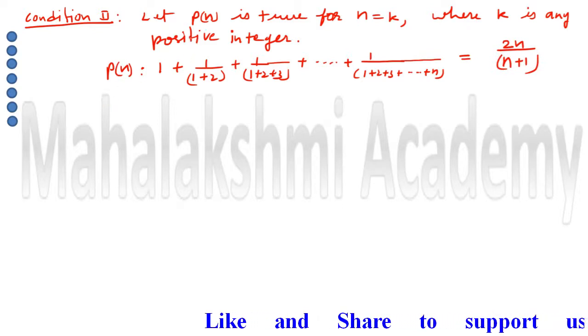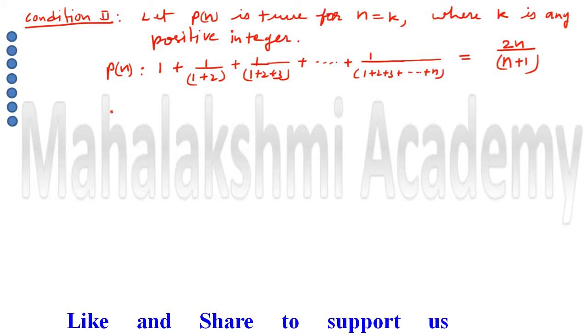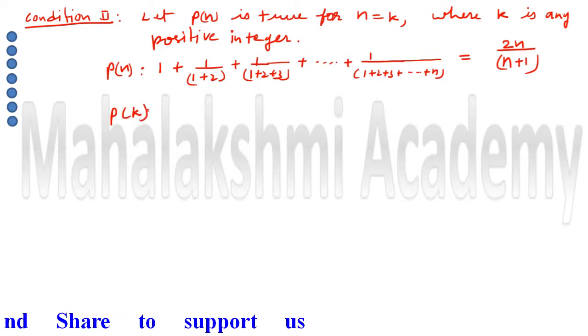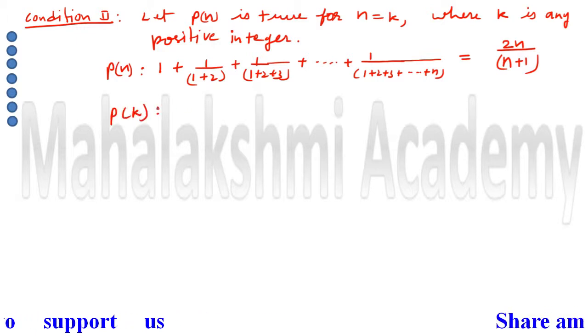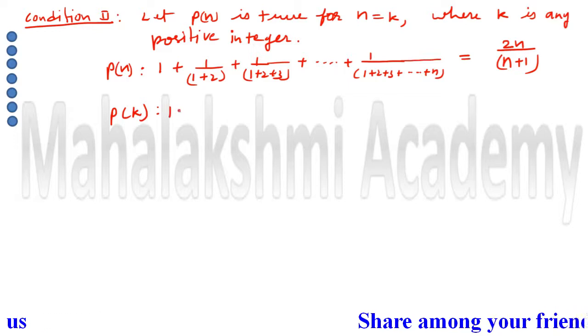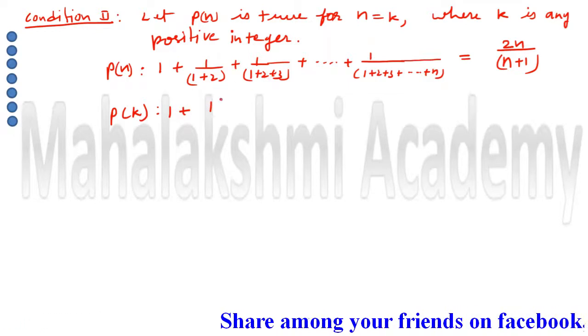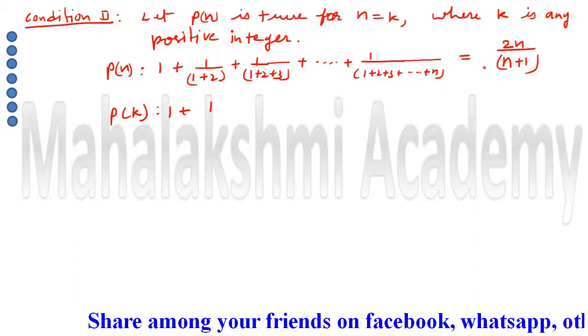So if we want Pk, then instead of n we have to write down k. The Pk statement is going to be 1 plus the first three terms, there is no change. Instead of n we have to write down only k.